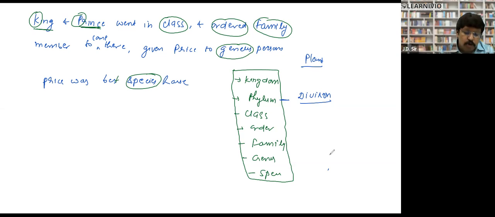So herbarium helps us to understand or to classify the plant. Clear? So that is a taxonomical aid. Aid means help. So that helped me to learn taxonomy.